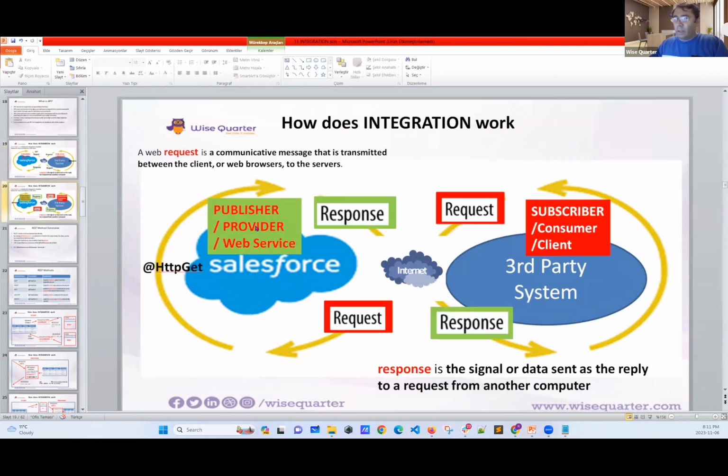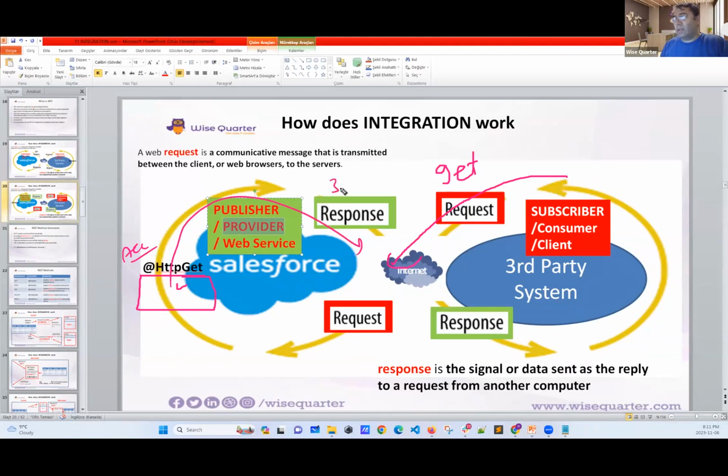Now, if I'm the provider, we wrote a really tiny single method. We have a get method. If a third-party system makes a get request to us, I have my method. It's related to the account object. If they make a get request, I will give them just 3 records, and the records will have just ID, name, and rating.